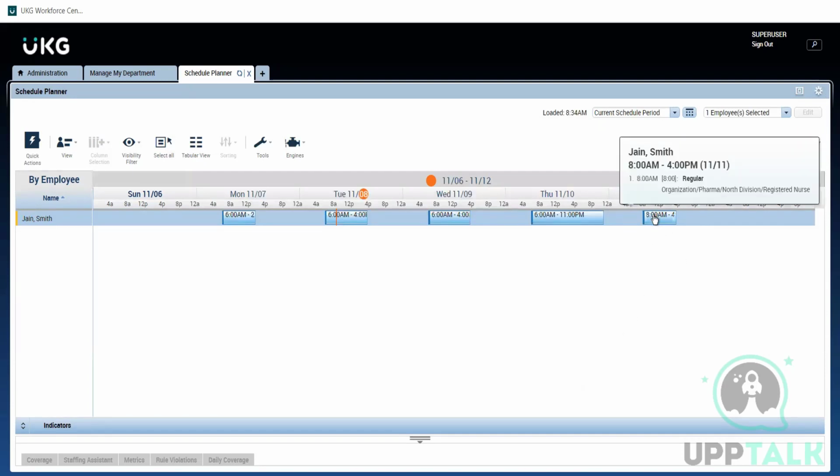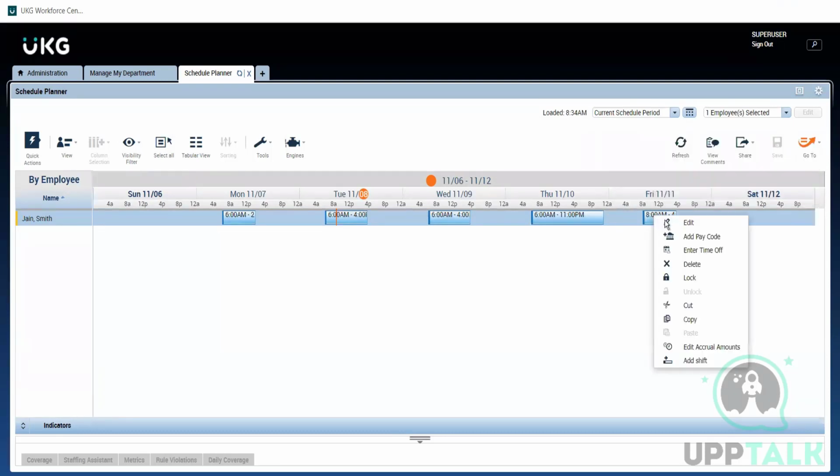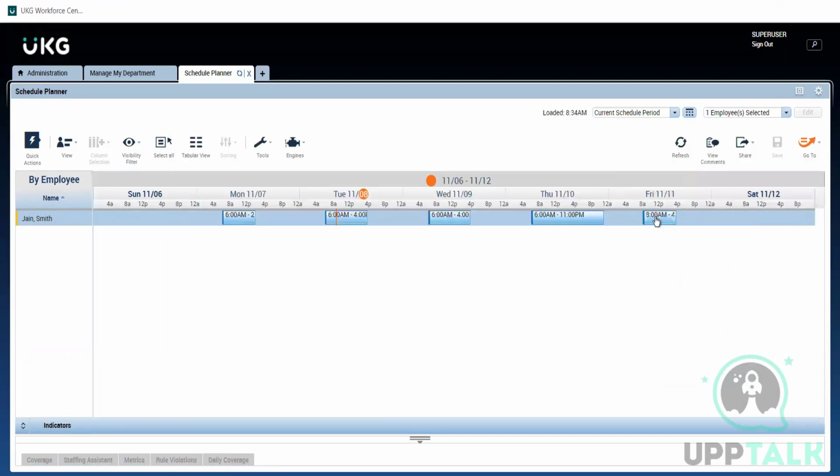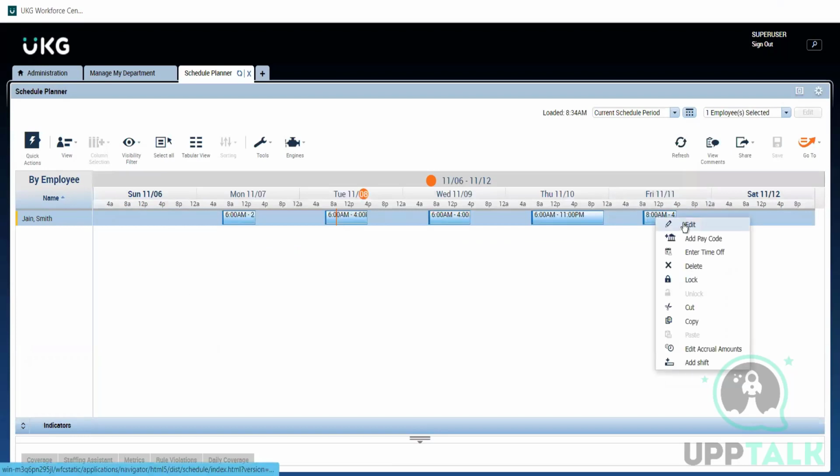So what are the other items? Some employees come with a designated break time in the schedule itself, so that only in that time they are supposed to take breaks. So I will right click and click on edit. We are going to add a break to this. So I'm right clicking on it and clicking on edit.